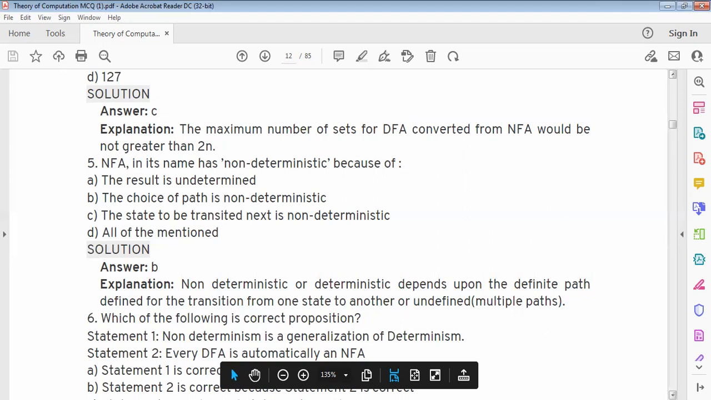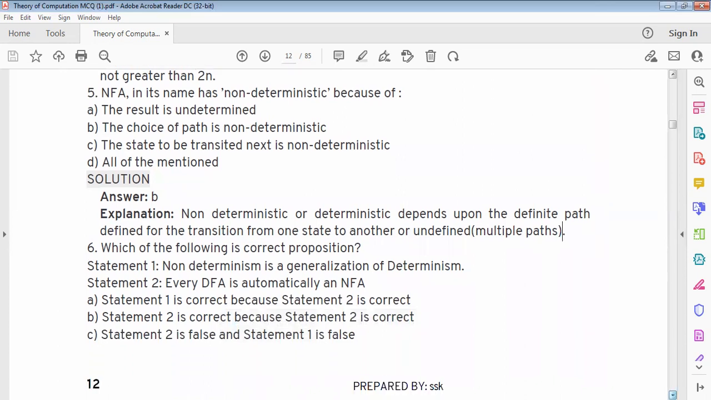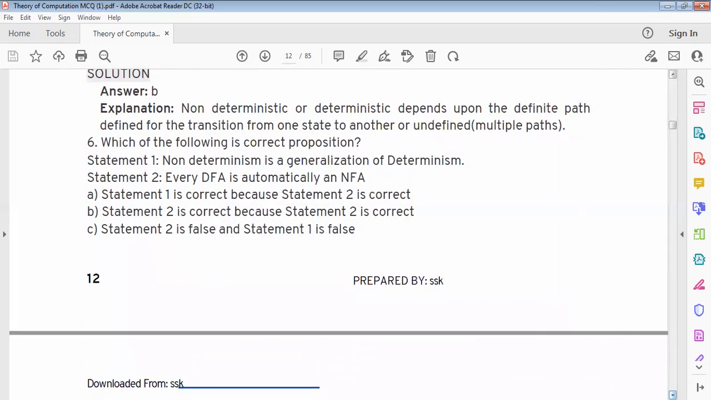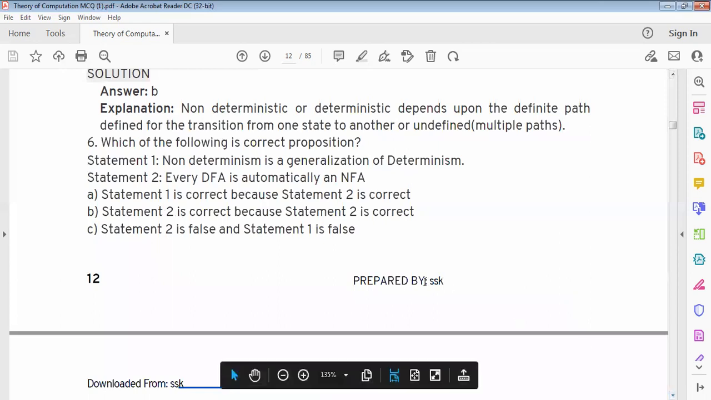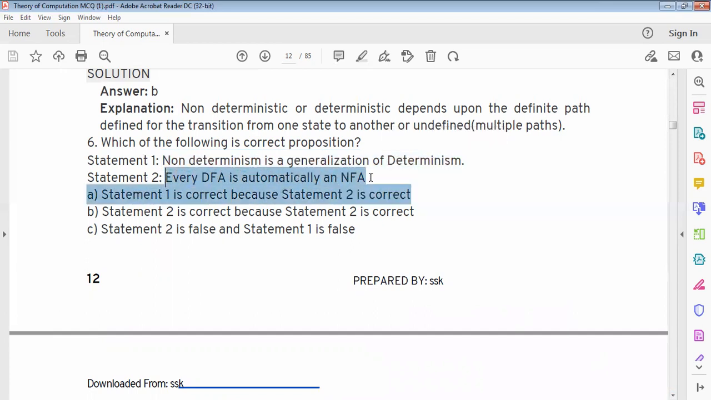Non-deterministic depends on the definite path defined for the transition from one state to another, or undefined multiple paths. Next, which of the following is the correct proposition? Statement 1: non-determinism is a generalization of determinism. Statement 2: every DFA is automatically an NFA.